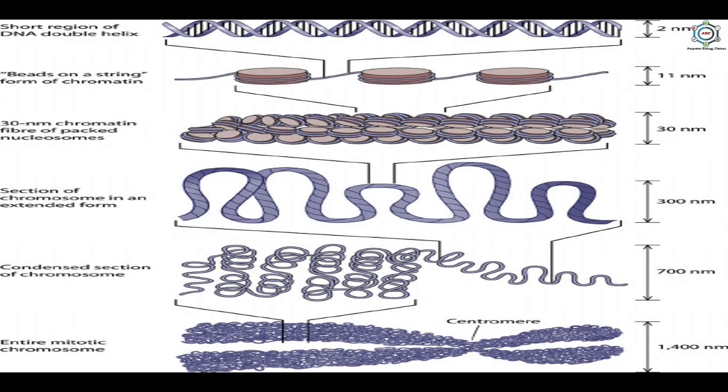So in this picture you can see the complete structure here. The nucleosomal organization is about 10 nm in thickness, which gets further condensed to produce a solenoid of 30 nm diameter. This solenoid structure undergoes further coiling to produce a chromatin fiber of 30 to 80 nm and then a chromatid of 700 nm. The chromatid is held over a scaffold of non-histone chromosomal or NHC proteins.